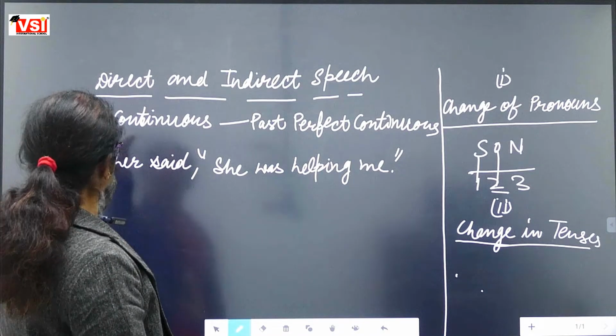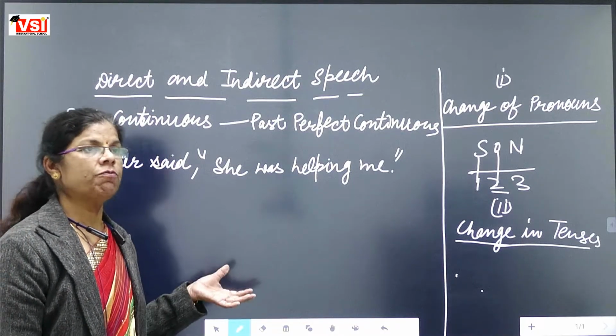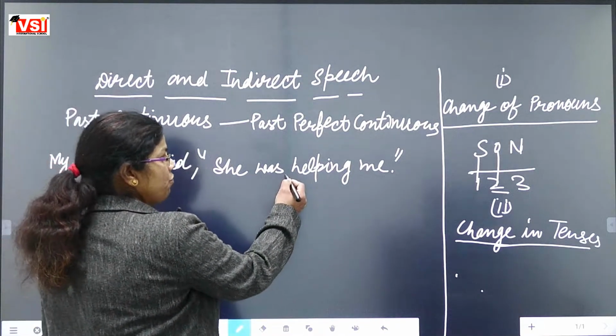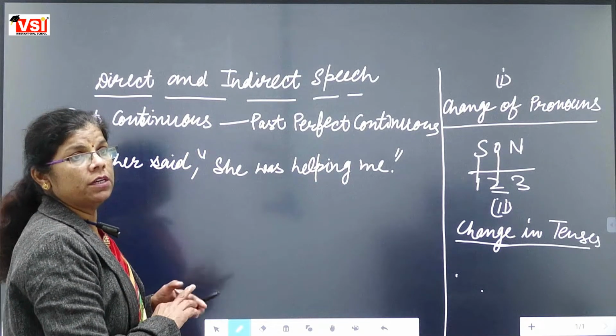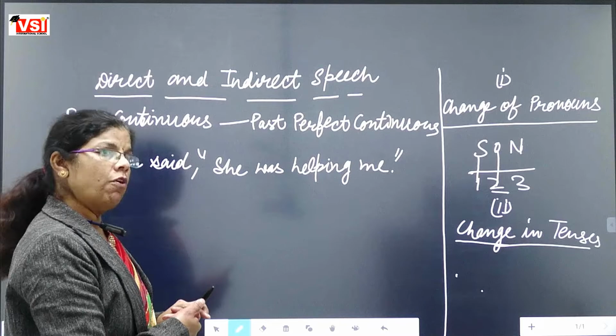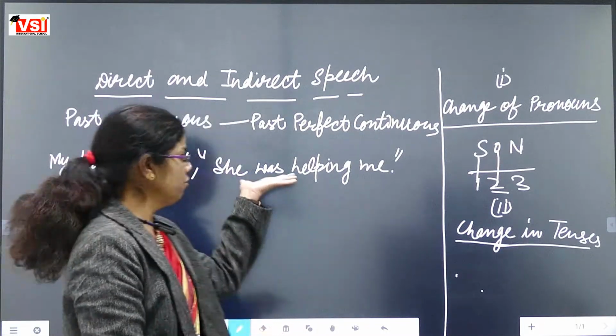Fine. This is past continuous. What is the identification of past continuous? Was, were plus action ing. Is it the identification of past continuous or not? Yes, ma'am. With the verb we add ing to the first form. That we are using.